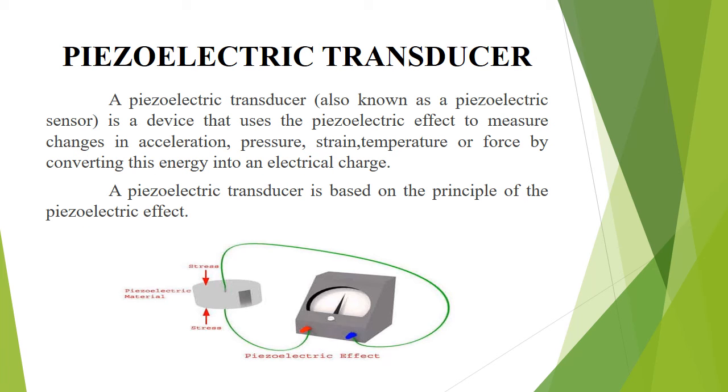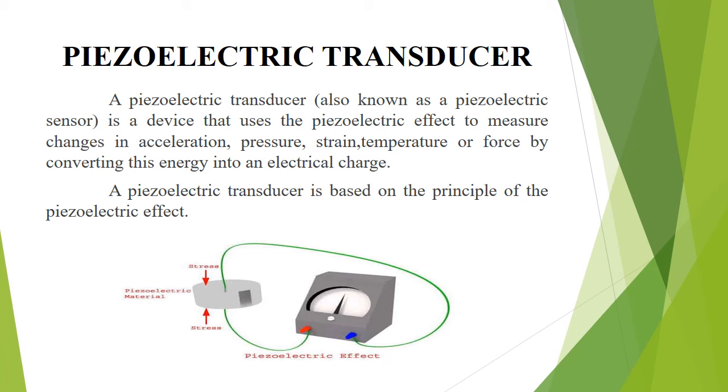Piezoelectric transducer. Asymmetrical crystalline materials such as quartz, Rochelle salt and barium titanate produce an EMF when they are placed under stress. This property is used in piezoelectric transducers, where a crystal is placed between a solid base and a summing member.